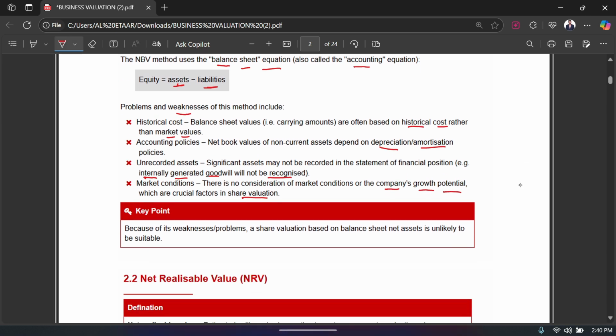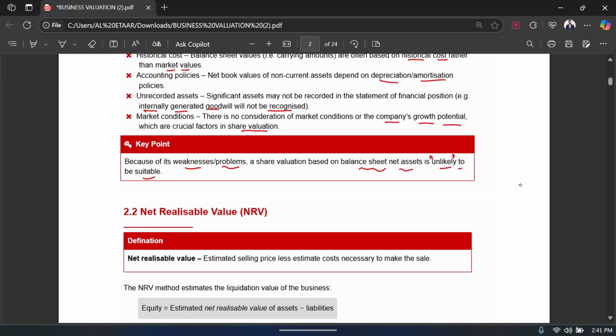Therefore, that's what they're saying over here, that because of these weaknesses and problems, a share valuation based on balance sheet net assets is unlikely to be suitable, right? They are saying that it is unlikely to be suitable because of these weaknesses and problems, and that is why this is not a very popular way to value a business.